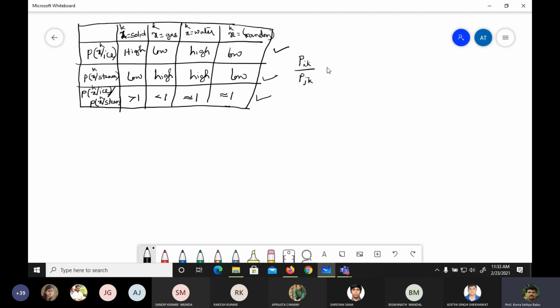But this particular thing depends on three words. In this context, what are those three words? Ice, stream, and solid. It is dependent on these three words for the value, to extract the semantic value, because we need the context word and the target word.